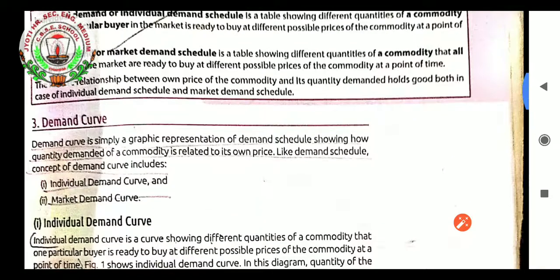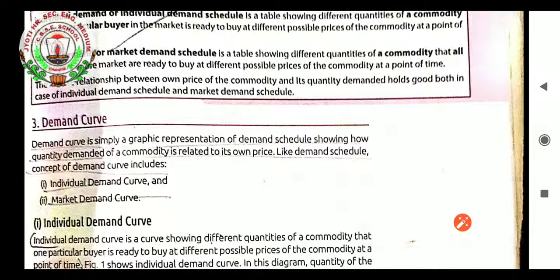In the next class we will learn the demand curve. Let us have the meaning, but I will be explaining the demand curve in the next class only. Demand curve is simply a graphic representation of demand schedule showing how quantity demanded of a commodity is related to its own price. Like demand schedule, the concept of demand curve includes individual demand curve and market demand curve. So demand curve is a graphical presentation of the demand schedule, that is the individual and market demand schedule what we have learned theoretically and numerically. If the same thing is shown graphically, it is known as demand curve.